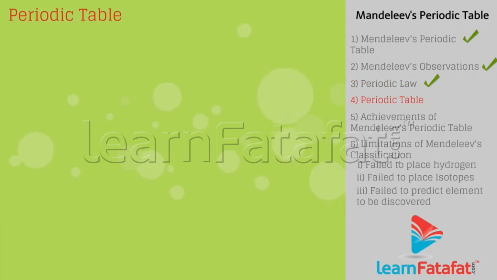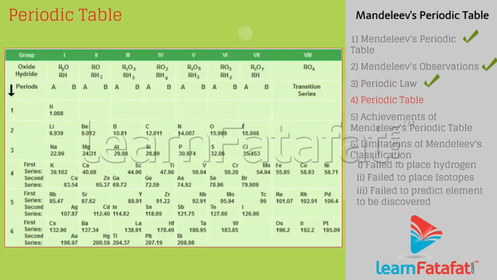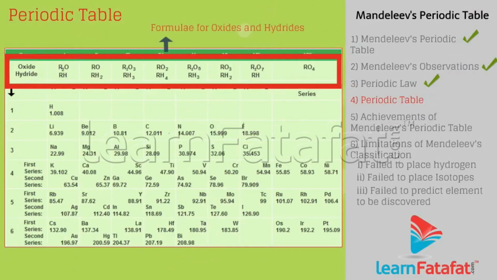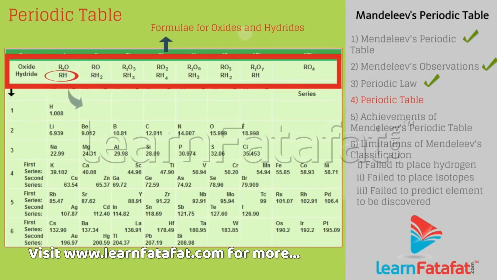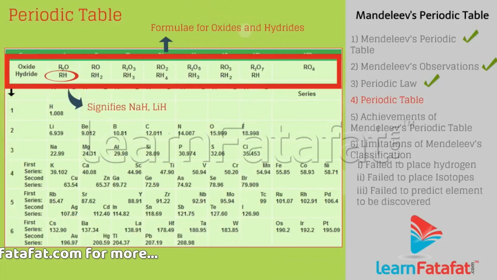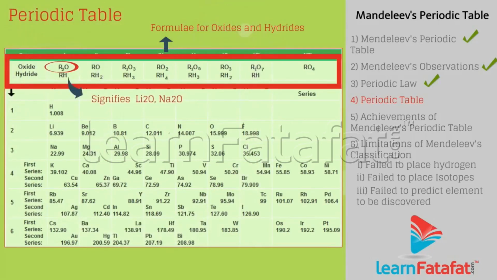Periodic table. Formulae for oxides and hydrides are shown at the top of the periodic table. For example, group, where the letter R signifies any element in that group. For example, RH signifies hydrides: NaH, KH, LiH. For example, R2O signifies oxides: H2O, Li2O, Na2O.